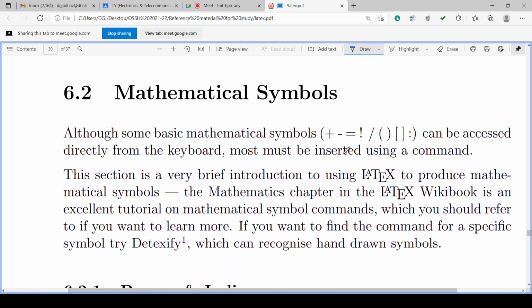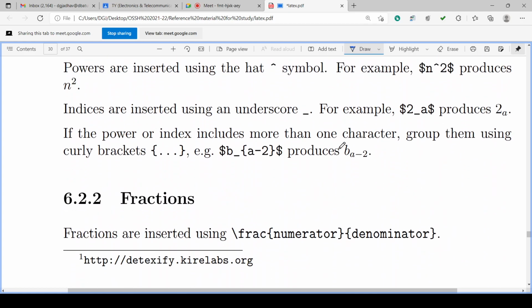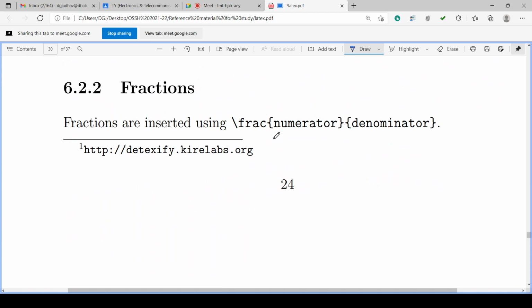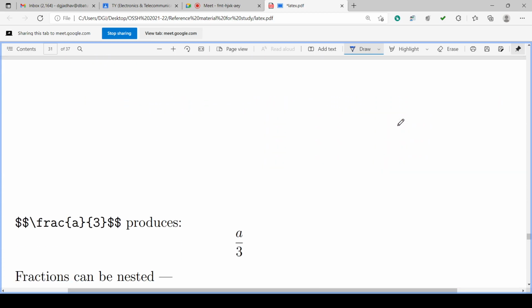Then we can use the mathematical symbols. Okay. For that we have to use hat and underscore. We can use it two ways. One is for superscript and subscript, and the other is for fractions, used for numerator and denominator separation.